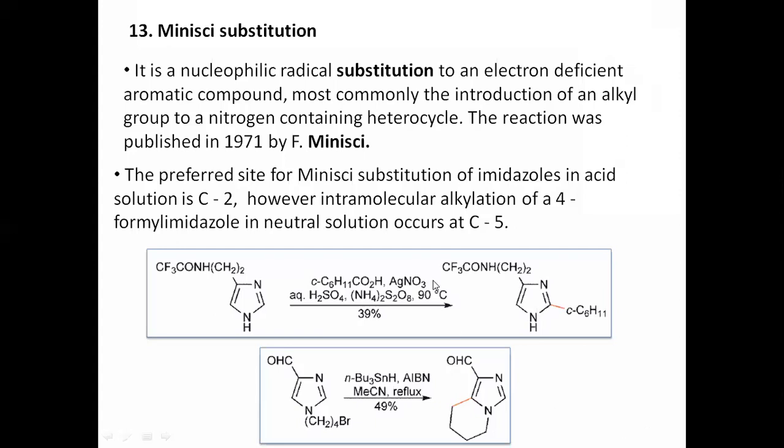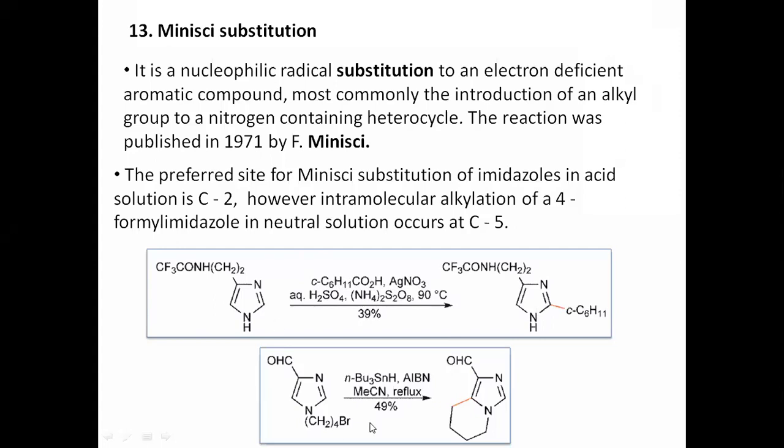So you must remember, whenever AgNO3 is reacted with this, it will form the silver salt, which at high temperature in the presence of such a catalyst will generate the reactive species that goes and attaches at the second position.